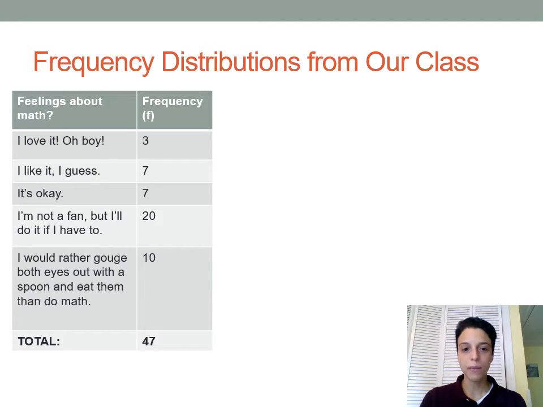So that first step was to list out the observations, and our possible observations were: I love it, oh boy; I like it, I guess; it's okay; I'm not a fan, but I'll do it if I have to; and I would rather gouge both eyes out with a spoon and eat them than do math. So that's what's in our first column with this heading, feelings about math. The second step, in the second column, is to list out the frequency with which each of these observations appears in the data. In our class survey, 47 people answered this question, and of those 47 people,